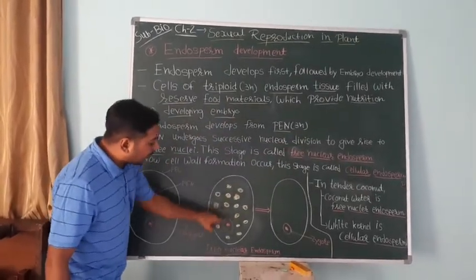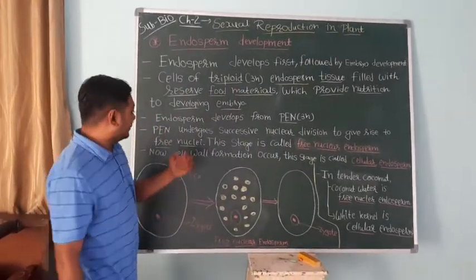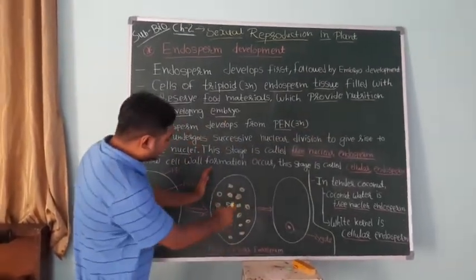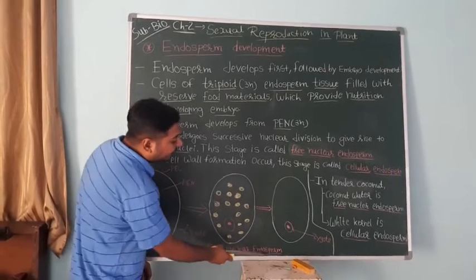This stage is called free nuclear endosperm.